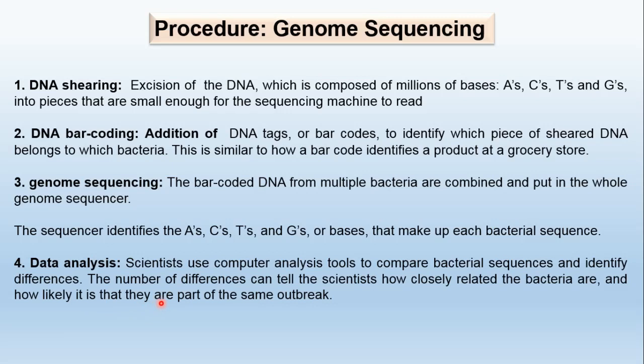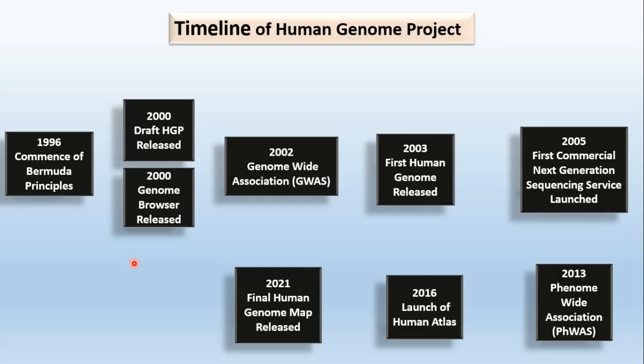Suppose you are analyzing the human genome: the entire sequence will be put into the computer, multiply aligned, and then it can be judged whether this particular sequence belongs to bacteria, humans or something else. So in next generation sequencing, data analysis is the main part. Then we will take a brief look at the timeline of the Human Genome Project, how it was started.